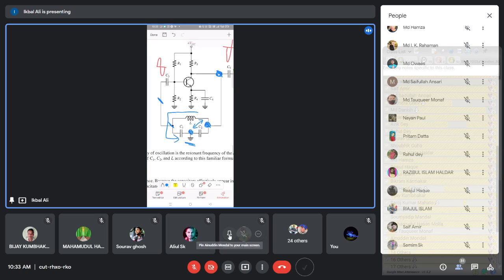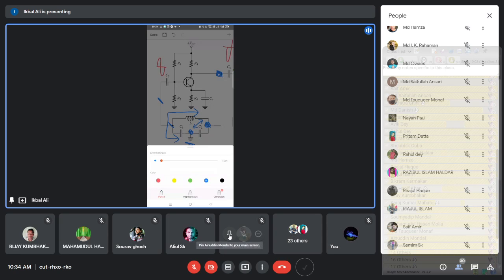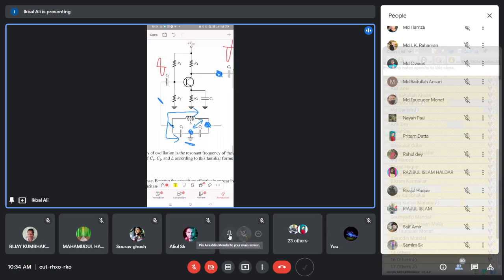So the series combination of L and C1 and C2 are in parallel with respect to ground and this point. So the output voltage appears across C2 or the series combination of L and C1. Is that okay?